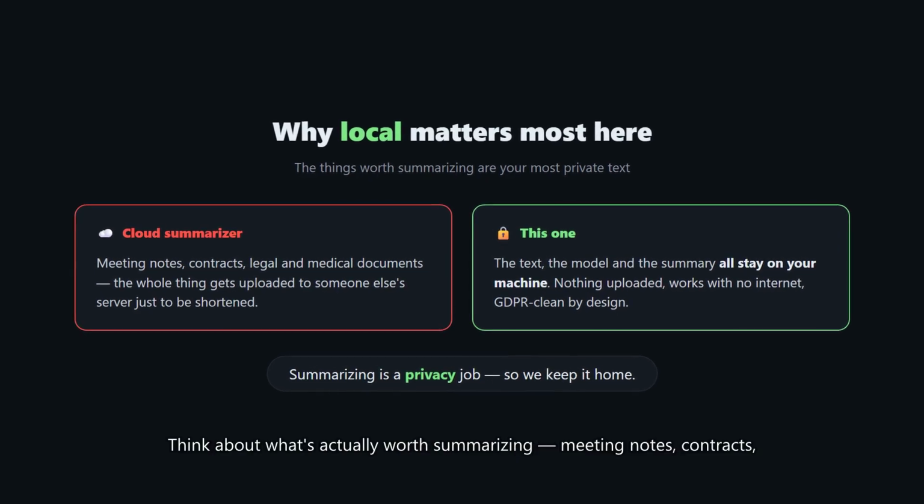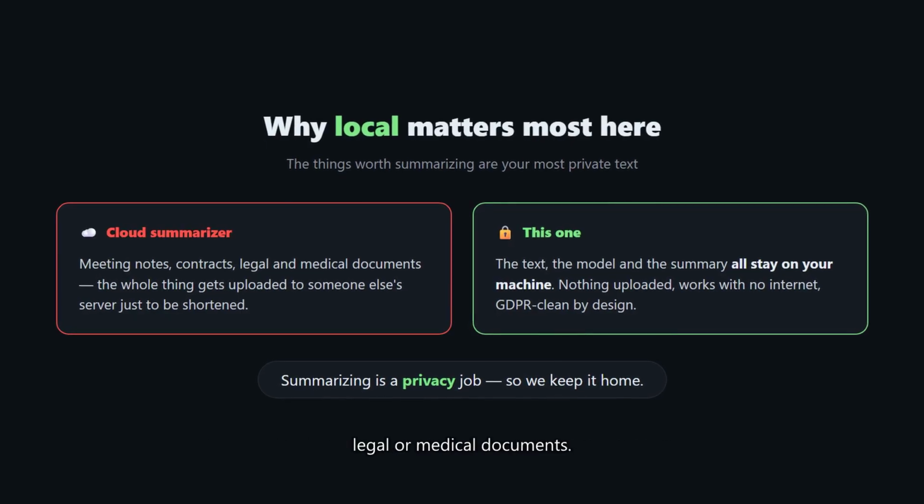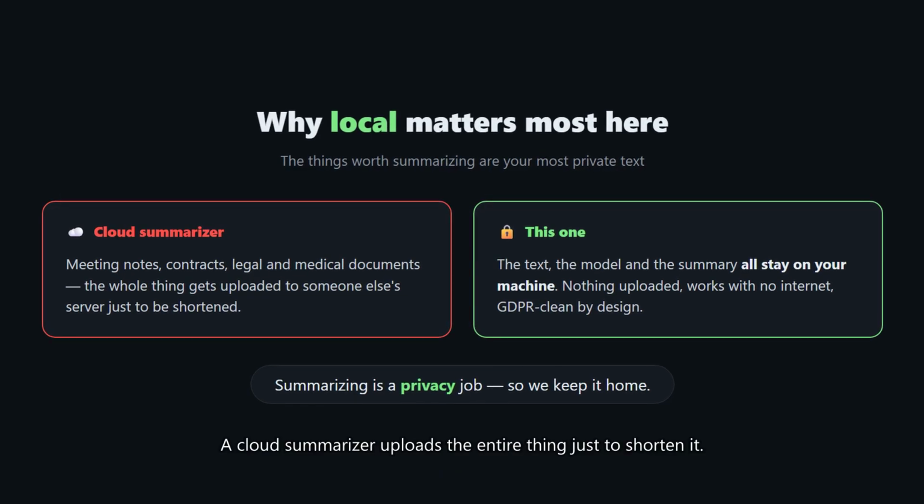Think about what's actually worth summarizing. Meeting notes, contracts, legal or medical documents. That's your most prized text. A cloud summarizer uploads the entire thing just to shorten it. Ours doesn't. The text, the model, and the summary all stay on your machine. Nothing uploaded. Works offline. GDPR clean by design. Summarizing is a privacy job, so we keep it home.